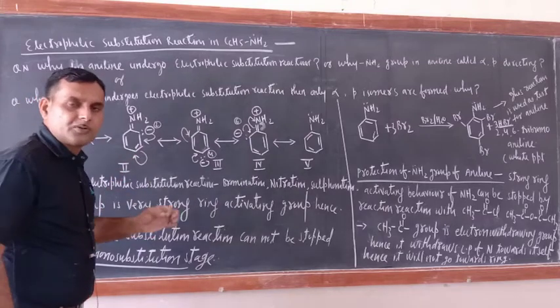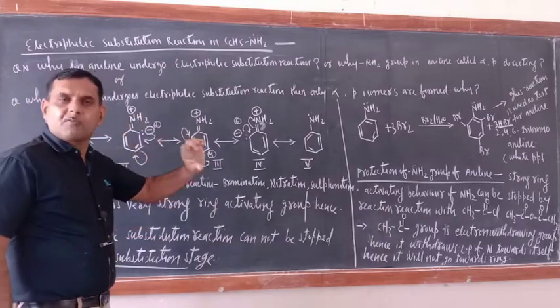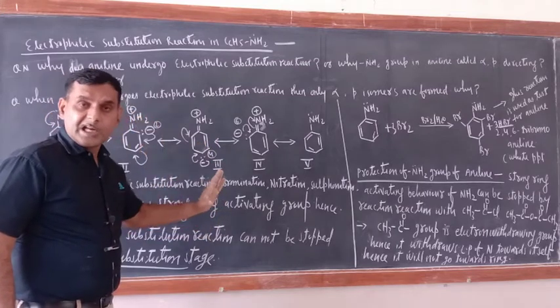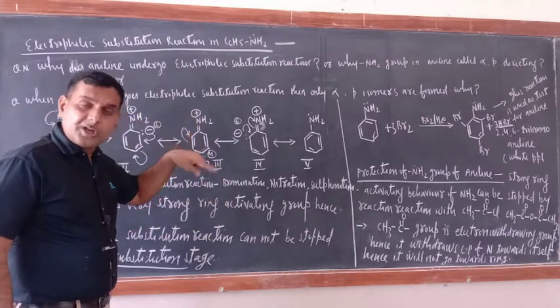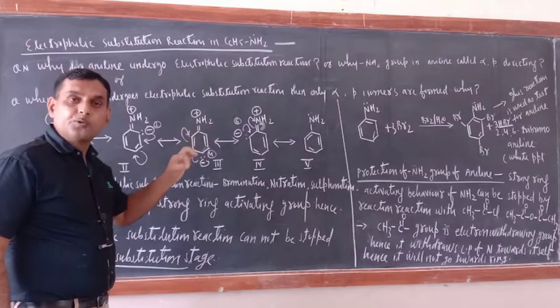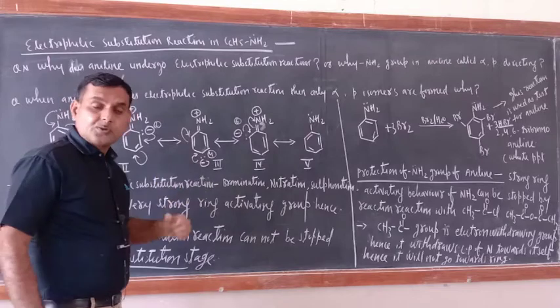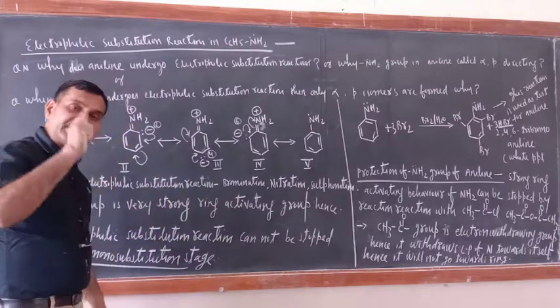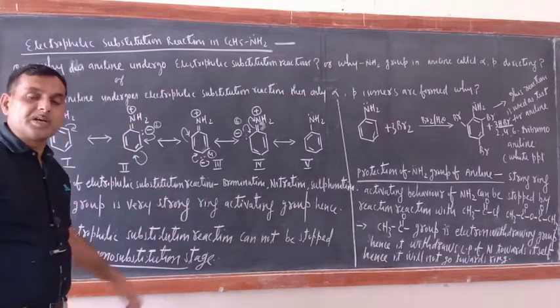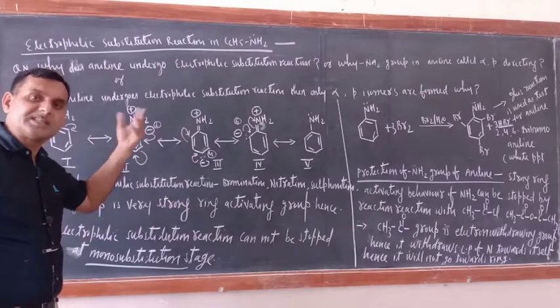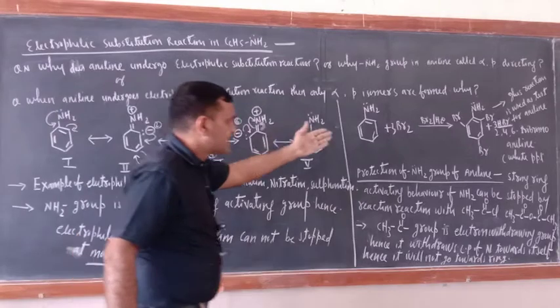Mono substitute means one electrophile will be bonded with aniline, not at all 3 positions, 2, 4, 6. Because of the strong activating nature of the NH2 group, instead of the mono substitution product, you will get the tri substituted product.